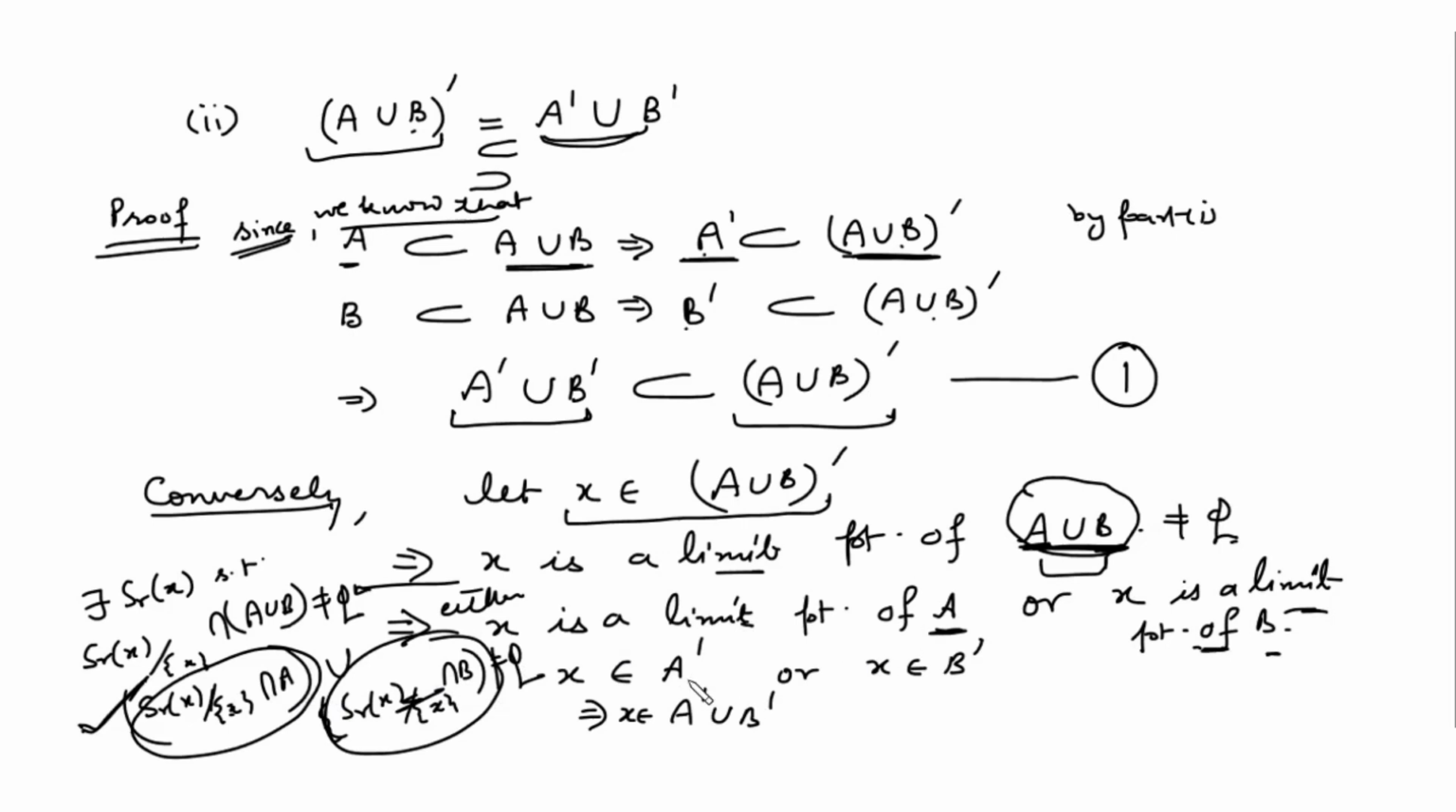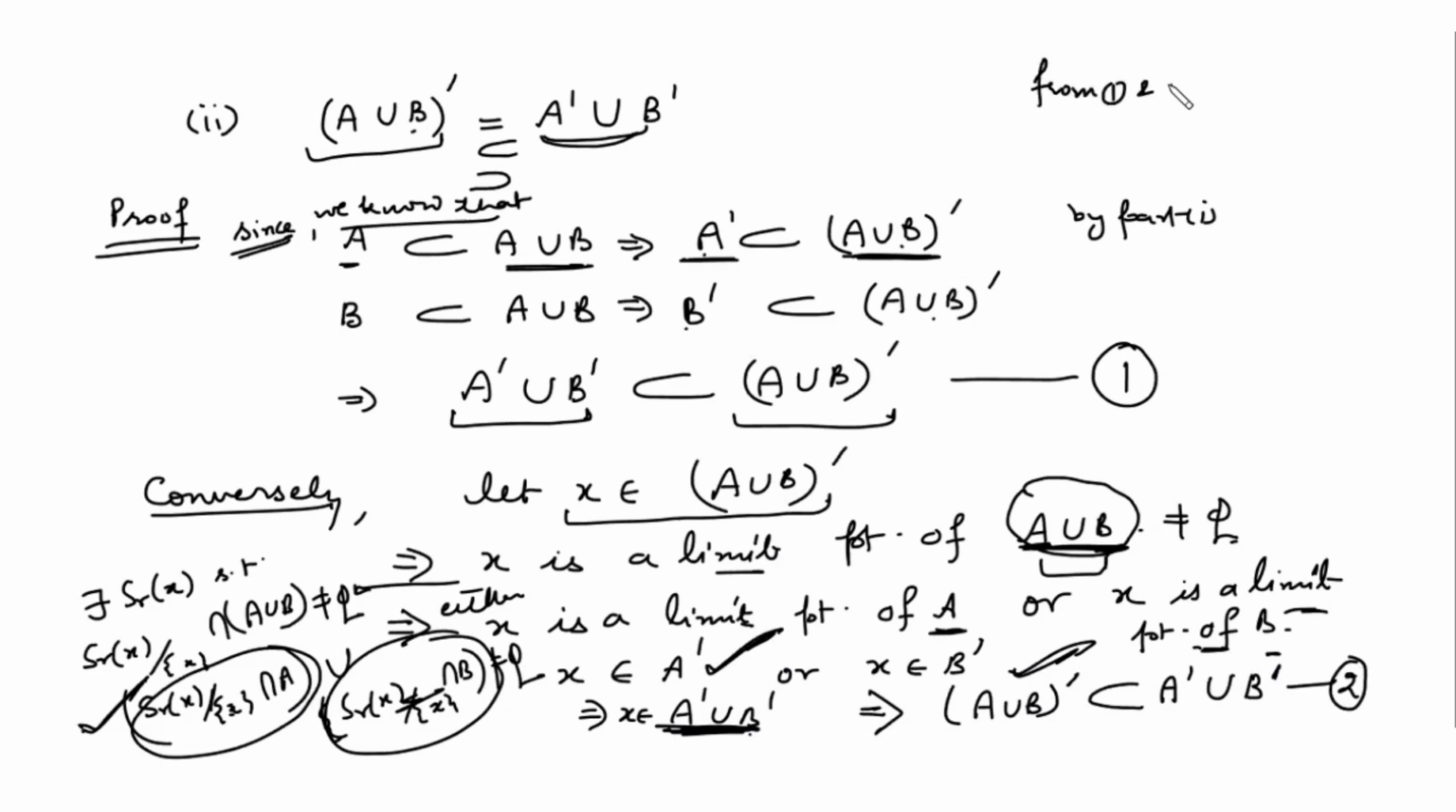In any case, it either belongs to this or belongs to this. It means it is in the union. So you choose any arbitrary element from this set and you will get it is also a member of this. So this further implies that (A union B)' is contained in A' union B'. Call this as 2. So from 1 and 2, you get (A union B)' is the same as A' union B'.